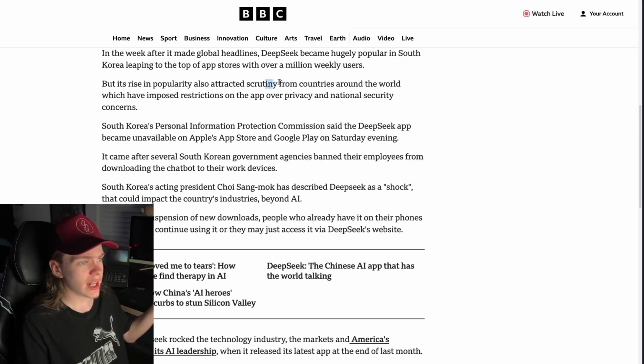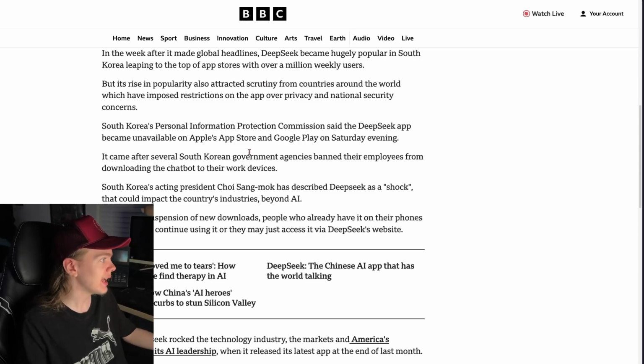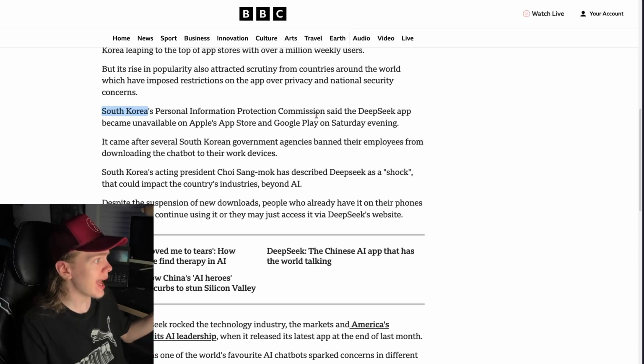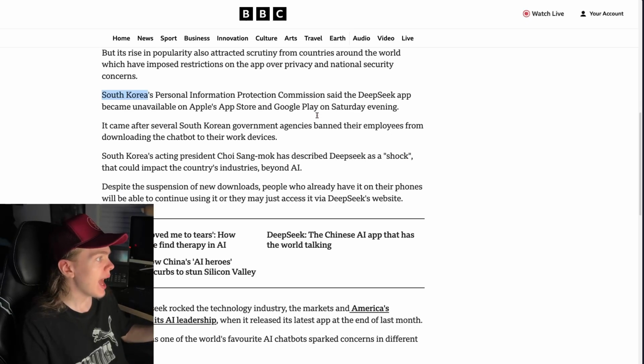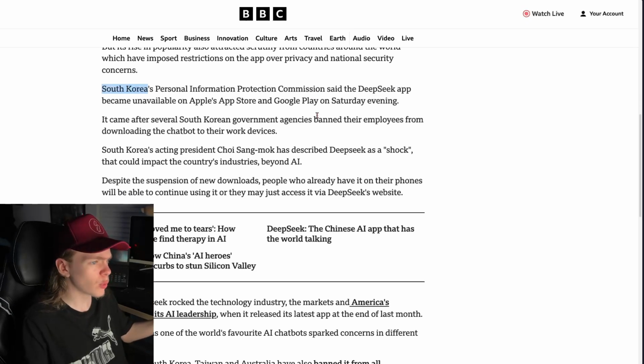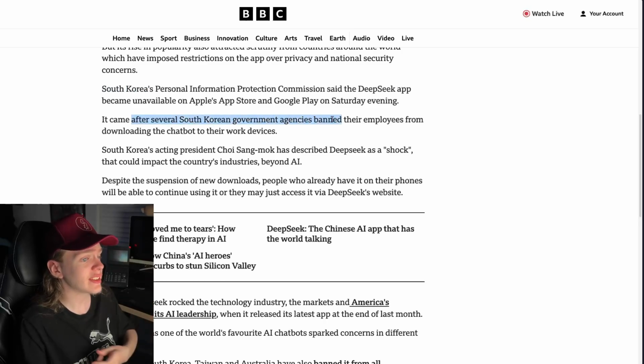But there's a lot of countries who have attached scrutiny to the product and haven't exactly liked it. South Korea is one of them, who has basically gone ahead and made the app unavailable after worries about data protection. It also came after several government agencies had banned their employees from downloading the actual chatbot to their work devices.